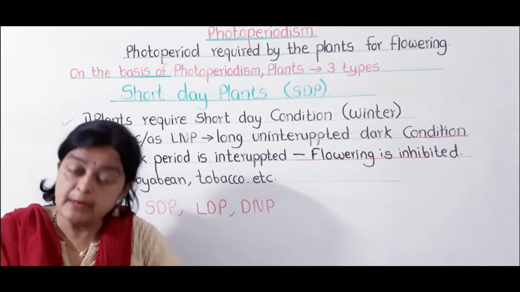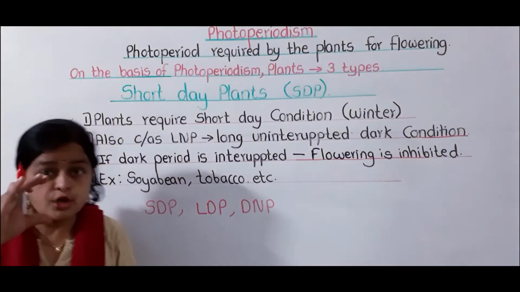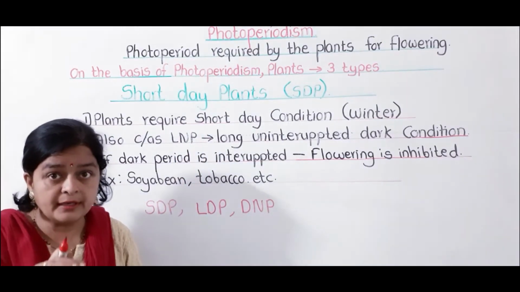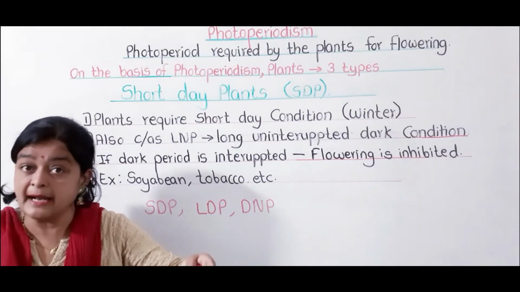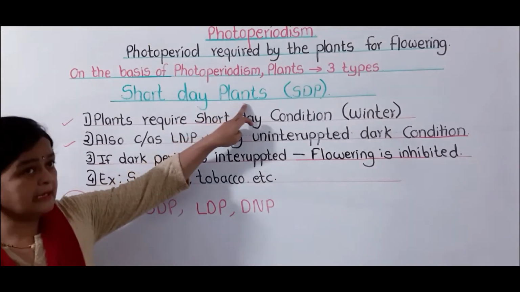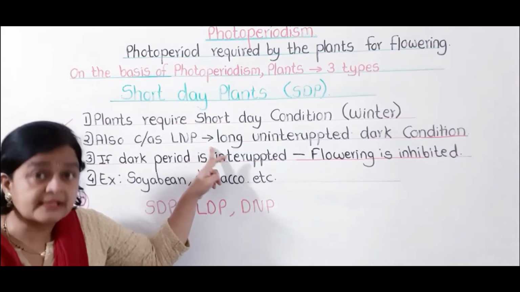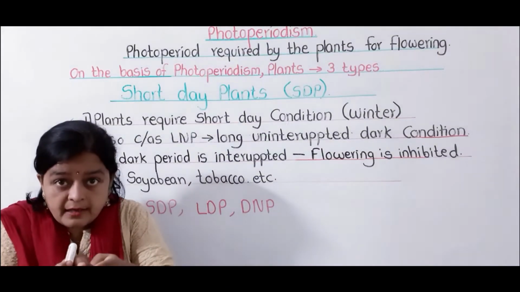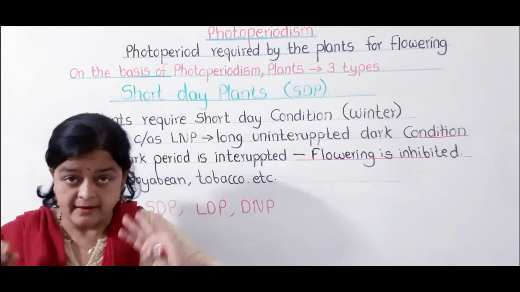The dark period is more important for flowering than the short day. Day condition is not important. Uninterrupted dark period is required for those plants to induce flowering. So what is the second point? Short day plants are also called long night plants because they require a long uninterrupted dark period for flowering.